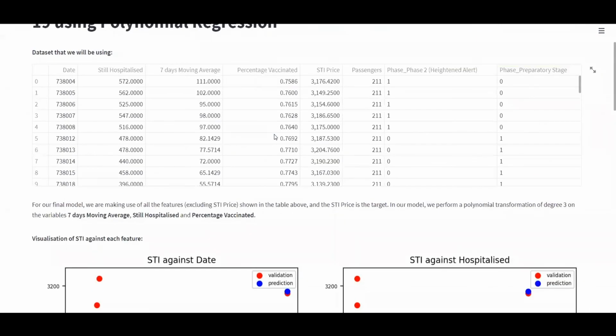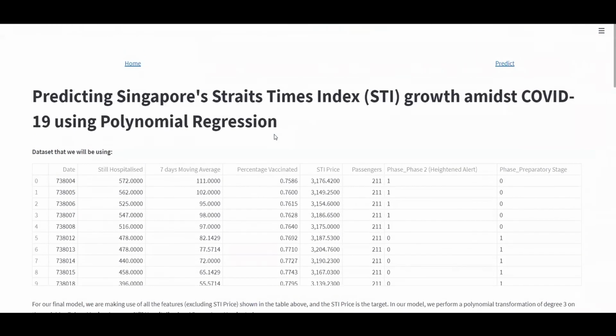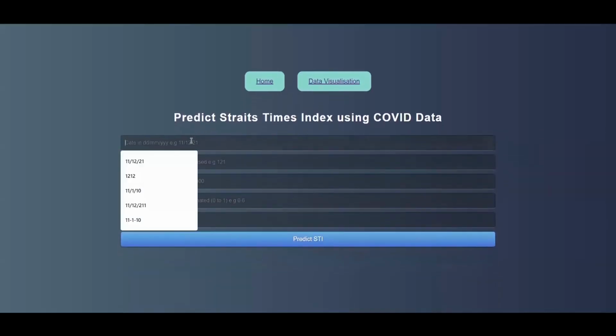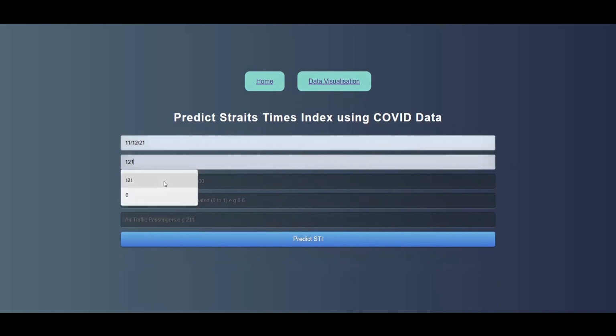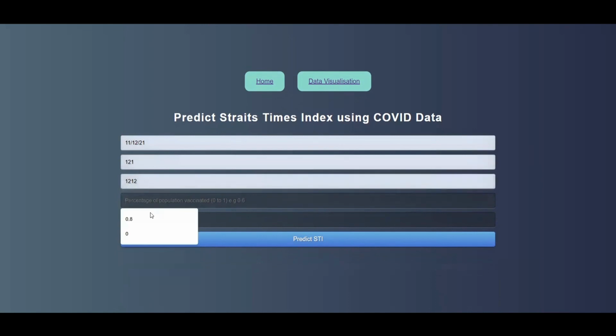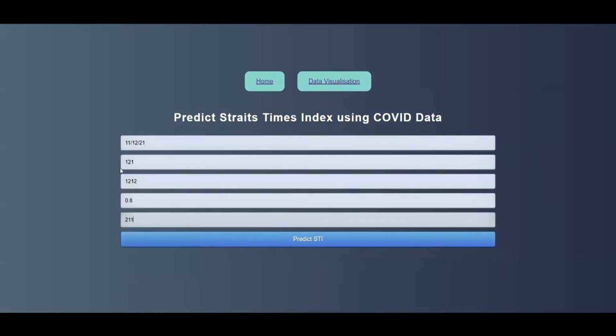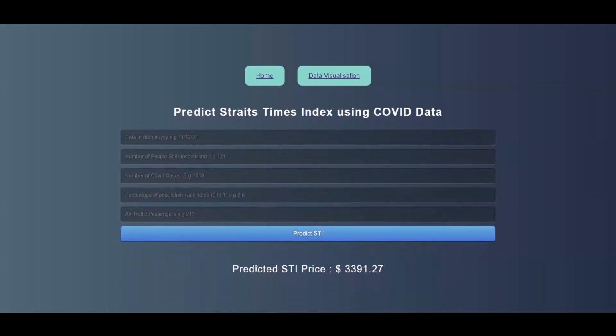Our design allows for easy navigation between the data visualization page, the home page, as well as the prediction page. Right now we're going back to the home page, and we can go back to the predict page, but we can also go to the predict page from here as well. So it doesn't matter, which allows for a seamless user experience. Users can input various data and predict the price of the Straits Times Index. So right now, we're trying to predict in the future, on the 11th of December, what the Straits Times Index price would look like. By predicting it, it gives us a generated result.